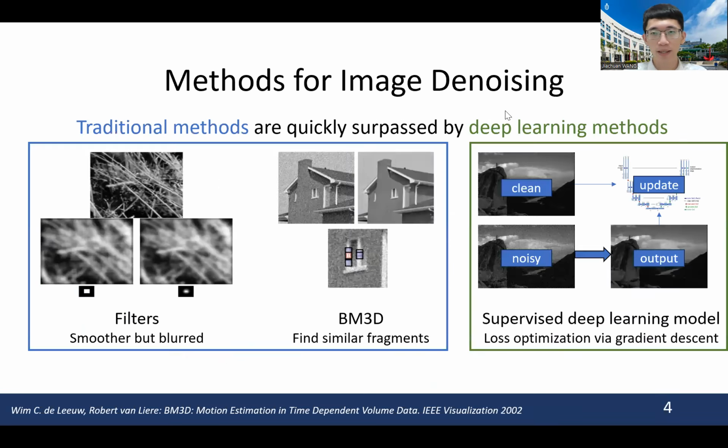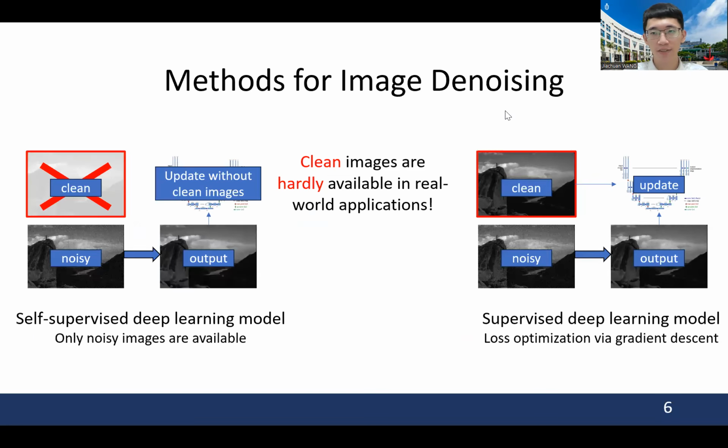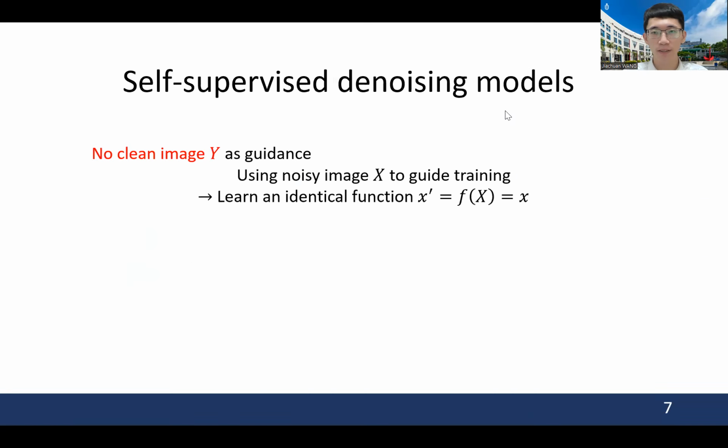etc. In recent years, traditional methods for image denoising are quickly surpassed by supervised deep learning methods, which use clean images to update models. However, clean images are hardly available in real-world applications. With only noisy images, self-supervised deep learning models are proposed. And clean images are not available. Directly using noisy images as guidance will push the model to learn an identical function.